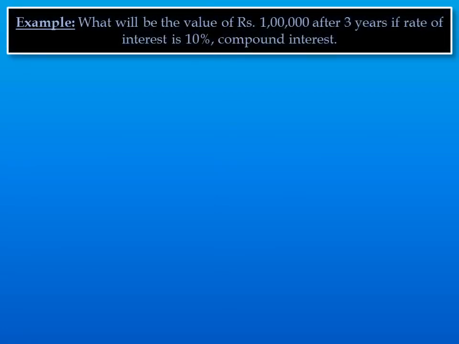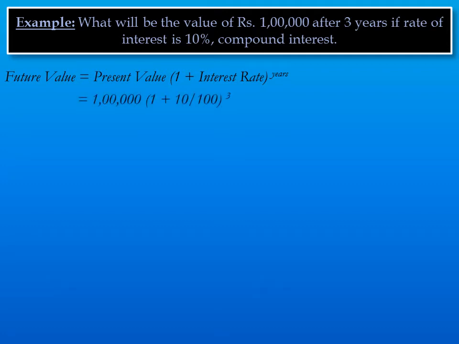Let's do another example. What will be the value of rupees 1 lakh after 3 years if the rate of interest is 10% and that is compound interest? Future value will be, as per the formula, present value into 1 plus interest rate to the power years. In this question, 1 lakh into 1 plus 10% to the power 3, and it comes to 1 lakh 33,100.